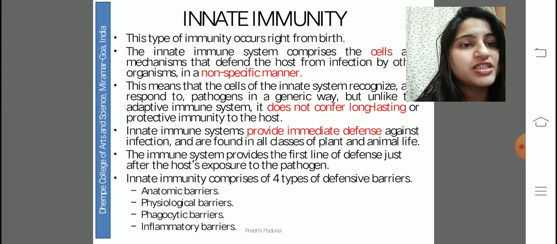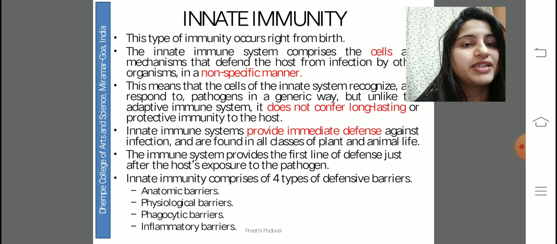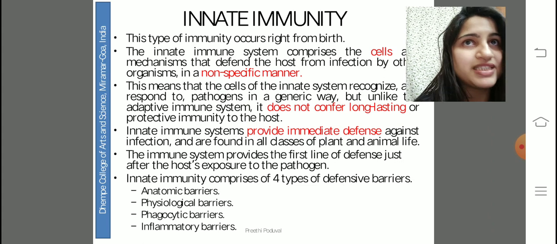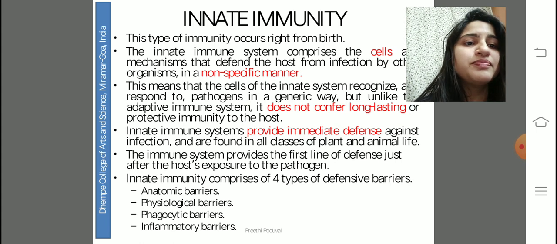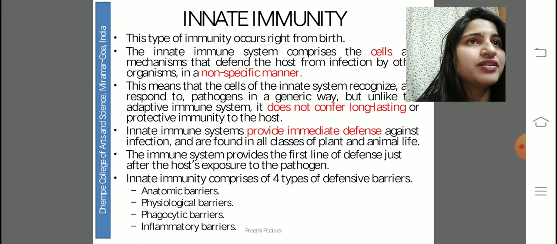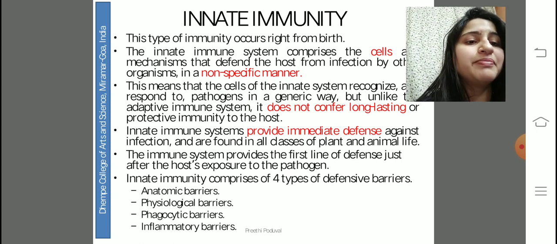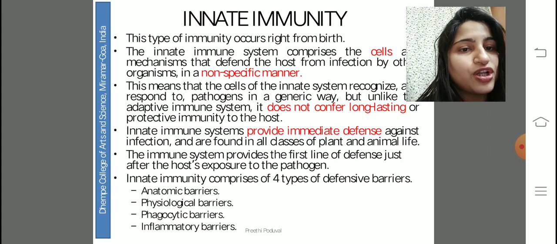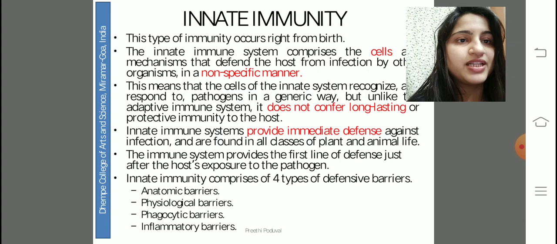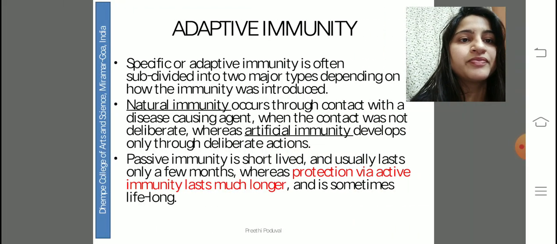The innate immune system provides immediate defense against the infection and is present not only in human beings but also in plants and other animals. The immune system has lines of defense, and these lines are nothing but the barriers. There are 4 types of barriers, which are anatomical, physiological, phagocytic, as well as inflammatory.